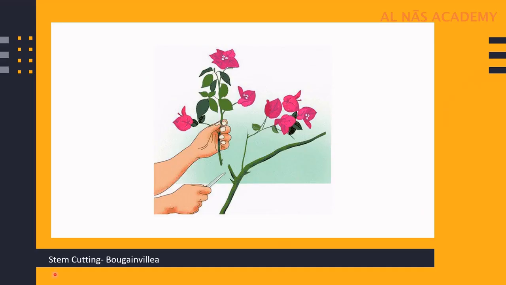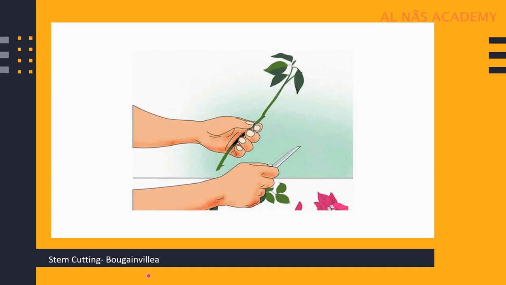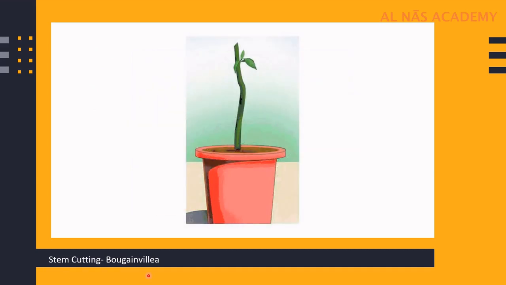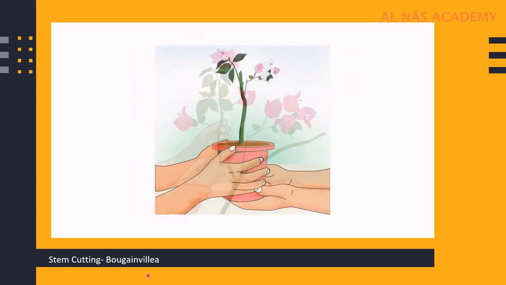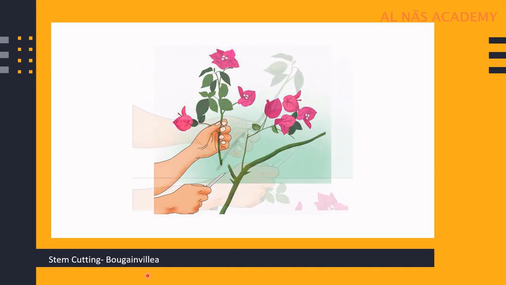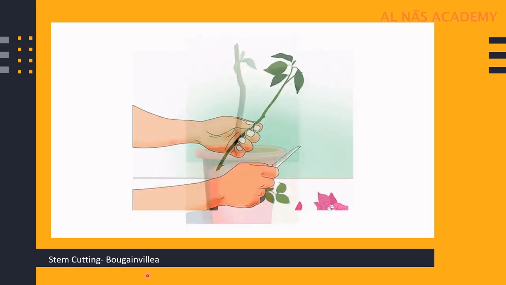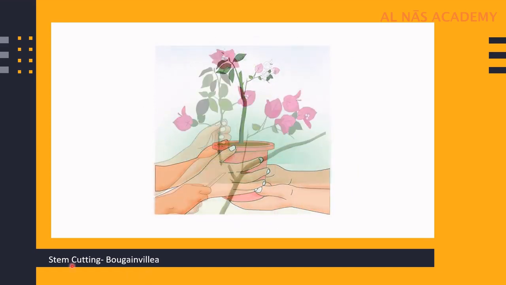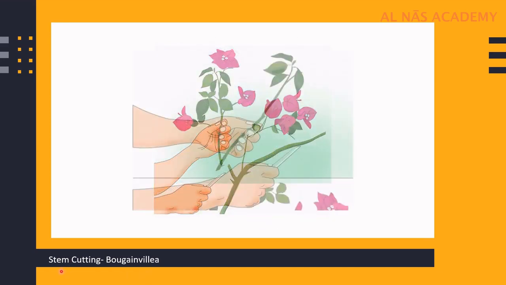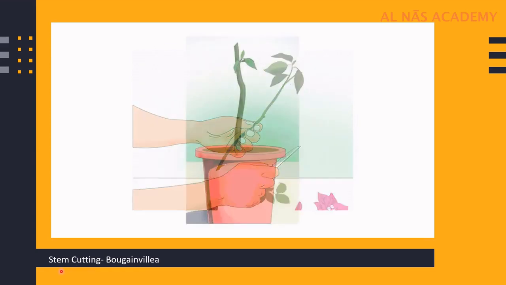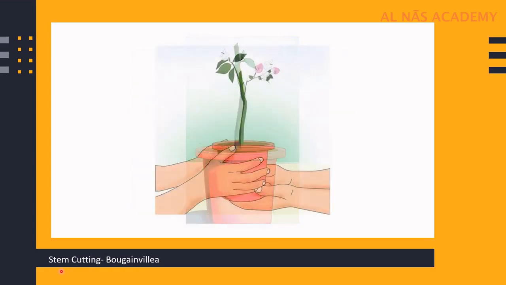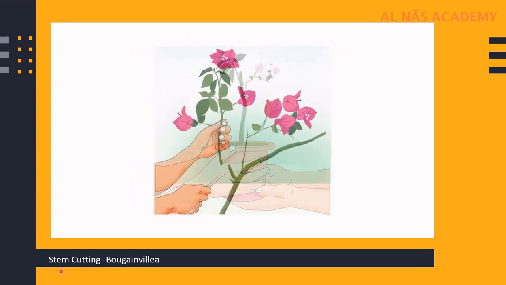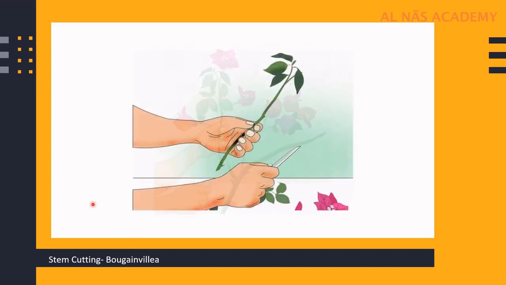The first example which we are going to see is stem cutting in bougainvillea. Apart from bougainvillea, the stem cutting method is very common in rose plant, in hibiscus, in mogra, in mehendi, and you name most of the plants and they can grow with the method of stem cutting. What you are going to do in the stem cutting method is you take a good plant and cut it, and it should be around 6 to 8 inches.